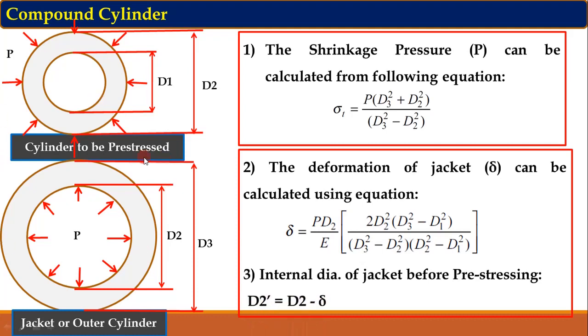So this internal diameter of jacket we have to calculate using this T2, the outer diameter of this cylinder minus deformation. It gives us the internal diameter of jacket before pre-stressing. In this diagram I have shown the outer diameter of cylinder and inner diameter of jacket as the same D2, but that is after the compound cylinder is formed. After the compound cylinder is formed, the outer diameter of cylinder and inner diameter of jacket will become approximately the same.